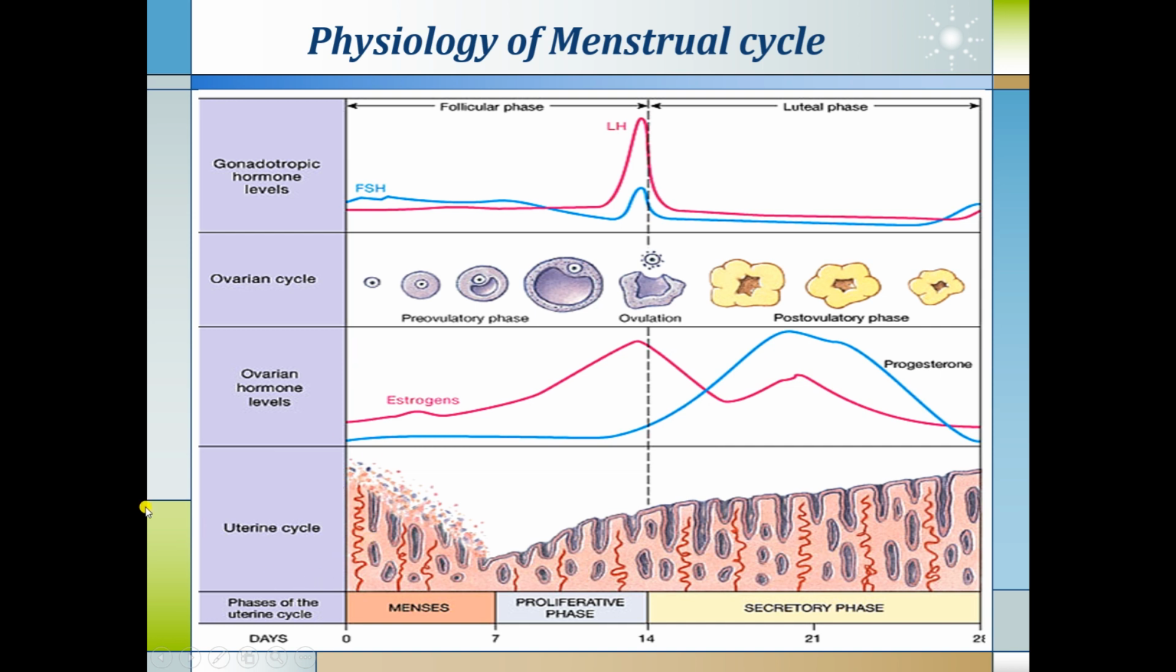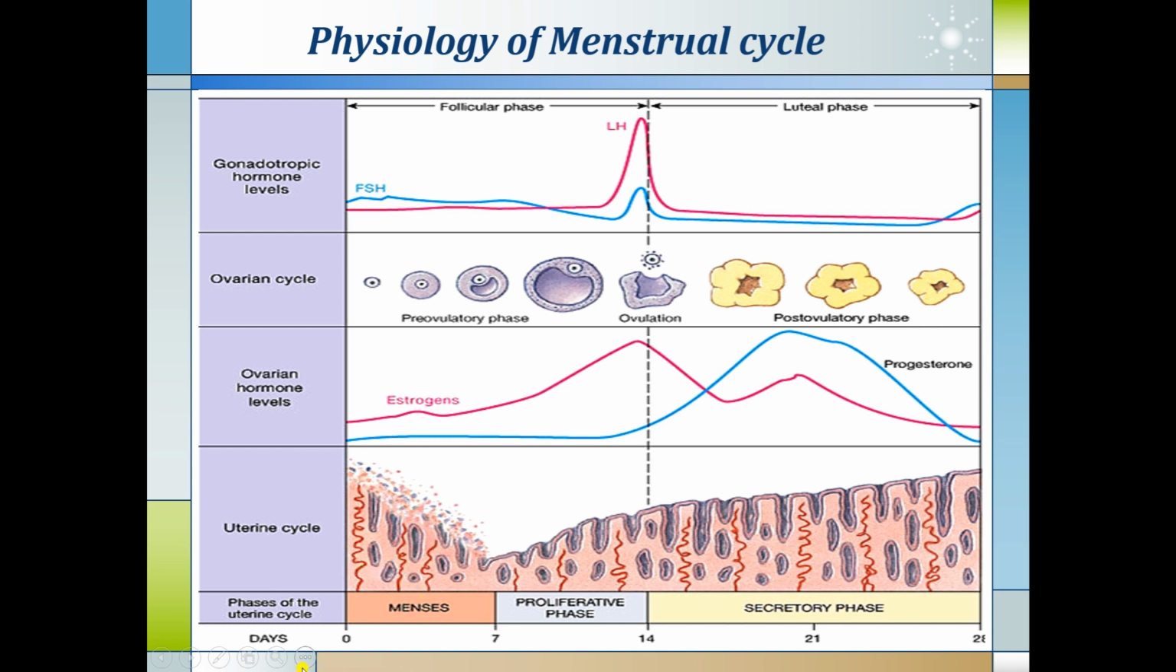And along with it, uterine changes also occur. In the proliferative phase, under the influence of estrogen, the uterine endometrium starts proliferating, and in the secretory phase, a secretory change occurs in the uterine endometrium, which prepares the uterus for implantation. And if implantation does not take place, there is menstrual bleeding, which is the release of the uterine endometrium cells as a blood flow.